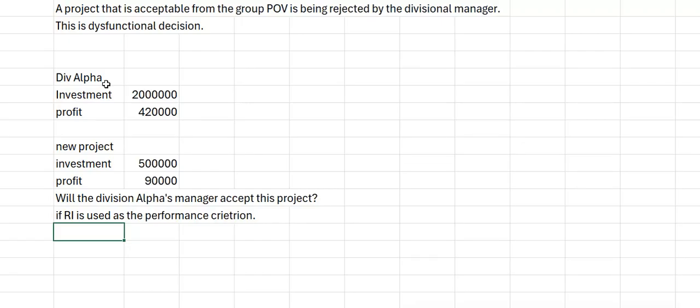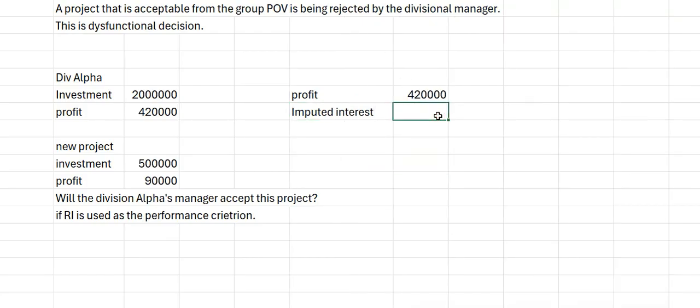Now the manager is going to be rewarded based on residual income, not based on ROI. You know how to find residual income. Take the divisional profit, which is this much. Take the imputed interest. Imputed interest means capital employed multiplied by cost of capital.